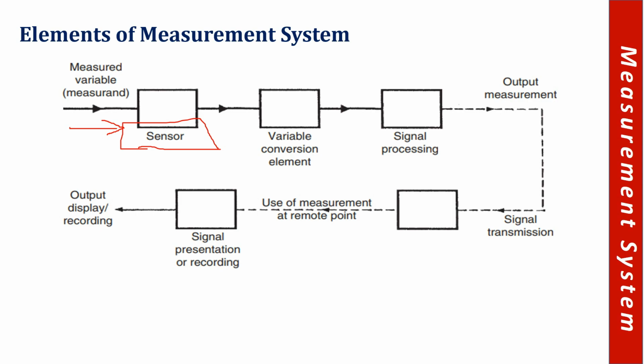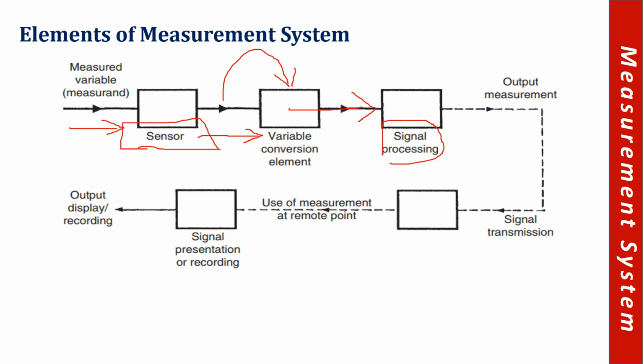Similarly, if that sensing element is not giving us a value directly, sometimes we need to condition the signals received by the primary sensor. So it passes to the signal conditioning element, and then those signals are processed by another element, and finally we have a data presentation element, or display, or any kind of a graph through which we can measure that value, right? So I'm going to discuss the elements in detail.